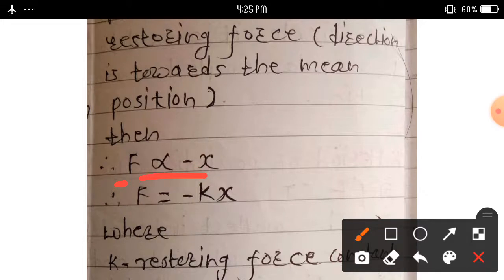the displacement, that is minus x. Then remove this proportionality sign, we can write here F is equal to minus kx.